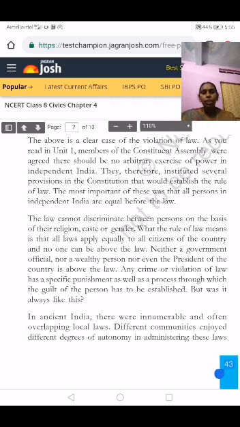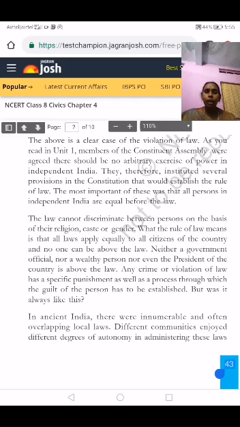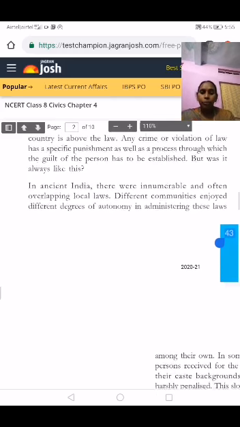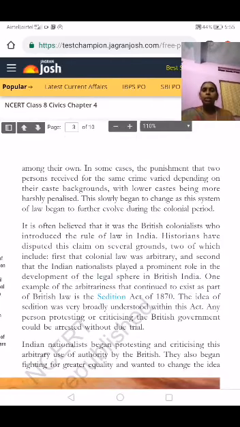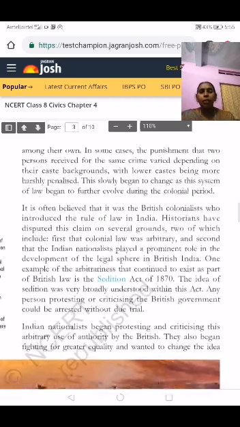Different communities enjoyed different degrees of autonomy. So based on their caste system and community system, the people enjoyed their life in the community. But in the administration part, when they were administering locally, the people were treated in different manners. Now let us see one example they have given here. What example have they given?